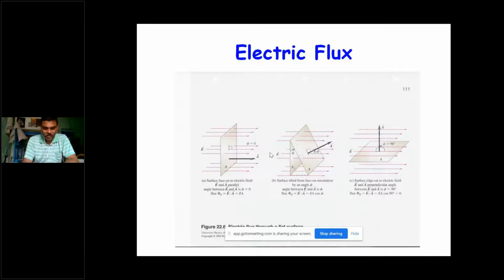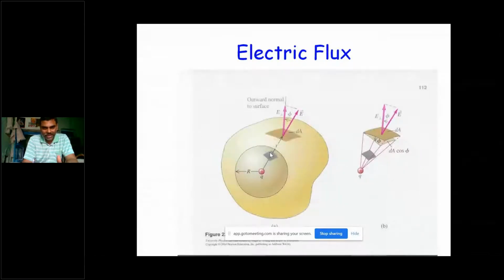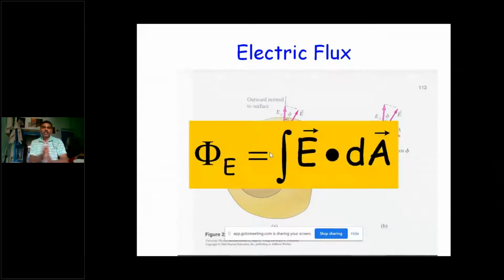So simply you can say that for the electric flux with respect to the surface, whether it is oriented in parallel, at some angle, or perpendicular, in general the formula for the flux is E dot ds or dA. In general, we can say ds or dA. So E dot ds is the electric flux.